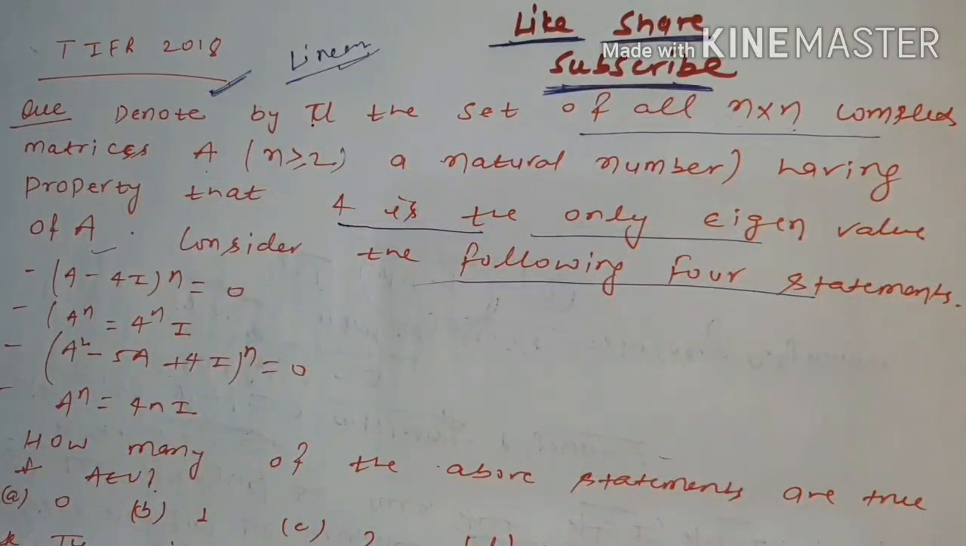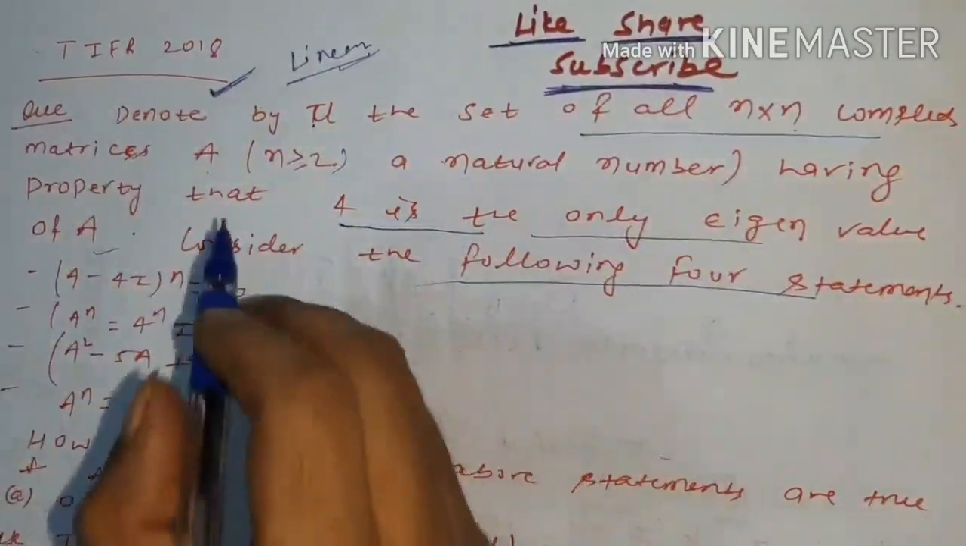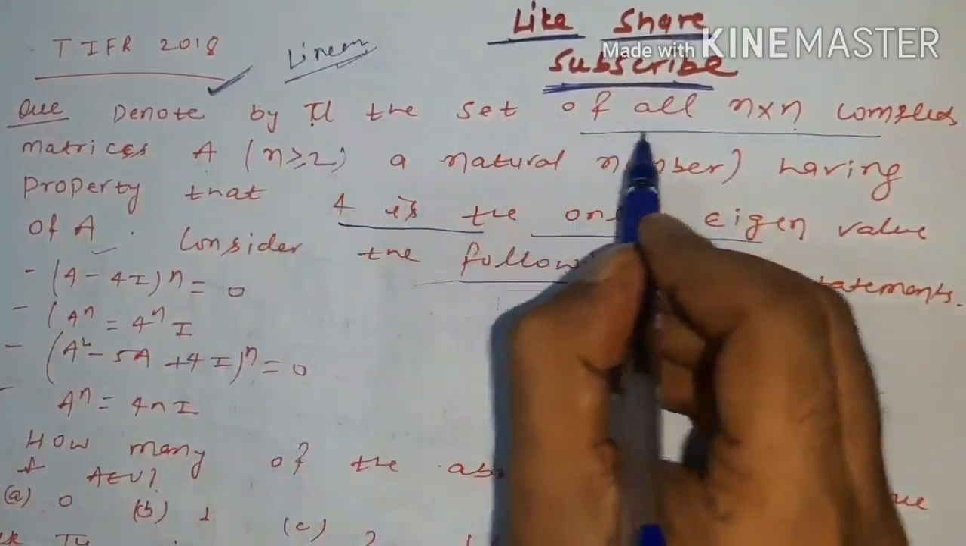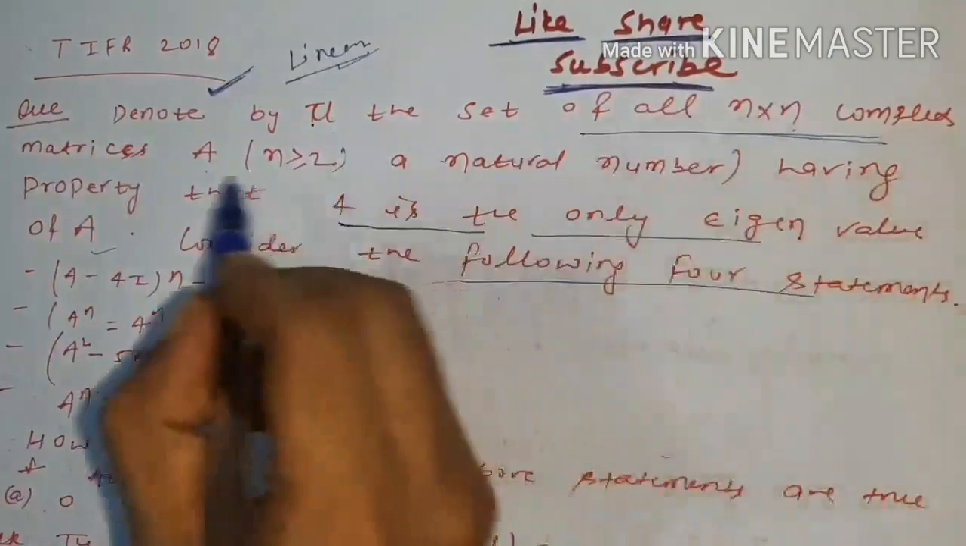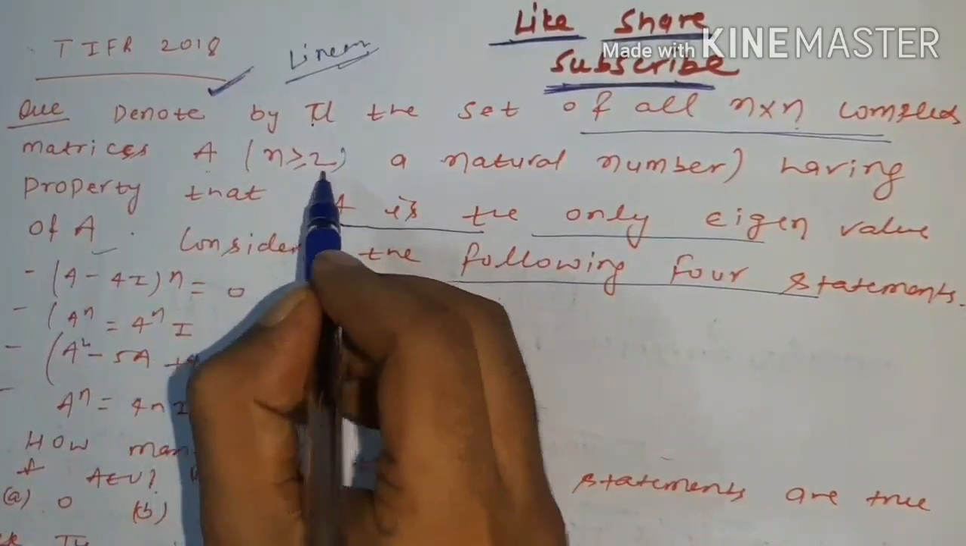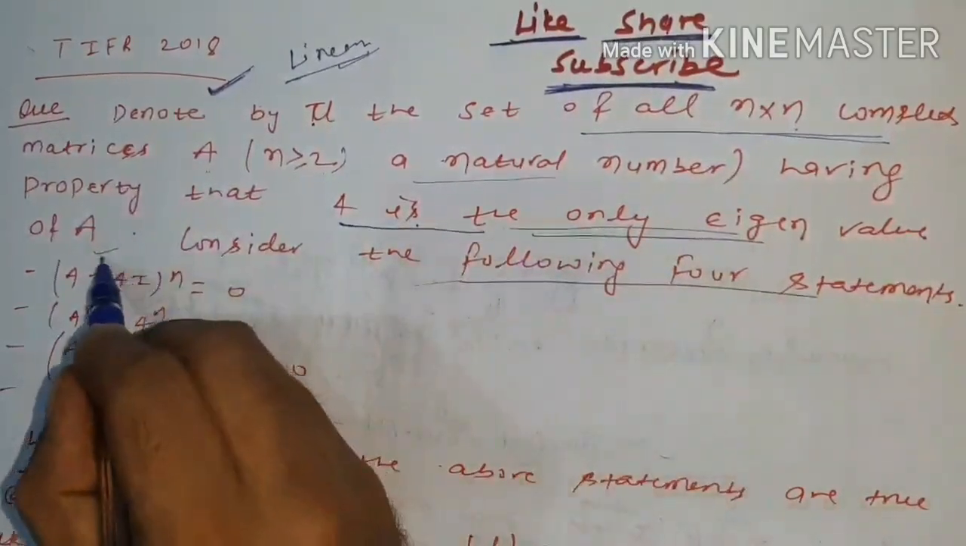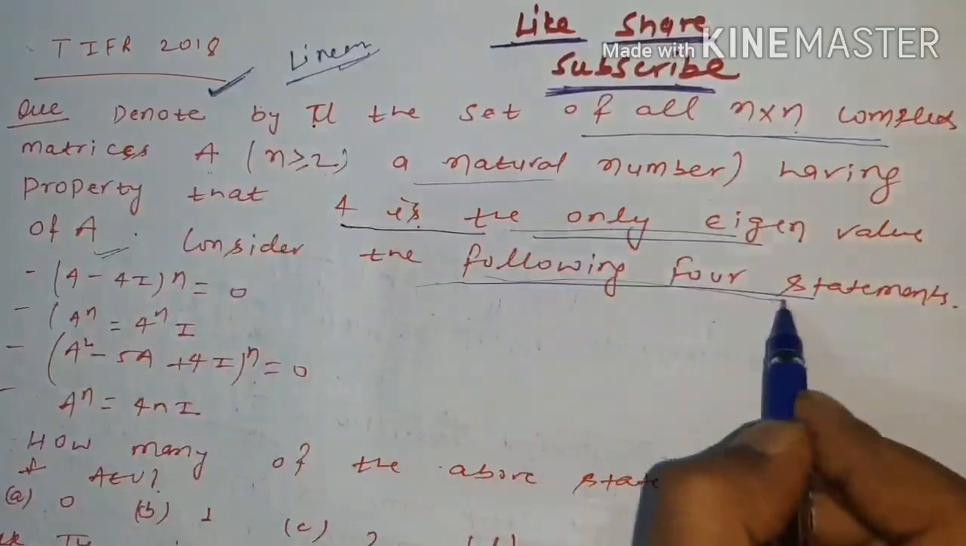Hello friends, today we will discuss two important basic conceptual questions of linear algebra which were asked in TIFR 2018. So let us start the first question. Denote by U the set of all n cross n complex matrices A, n greater than or equal to 2, a natural number, having the property that 4 is the only eigenvalue of A. Consider the following four statements.